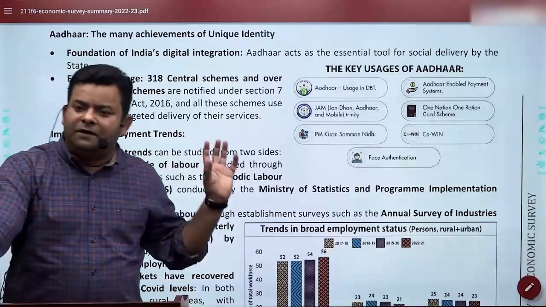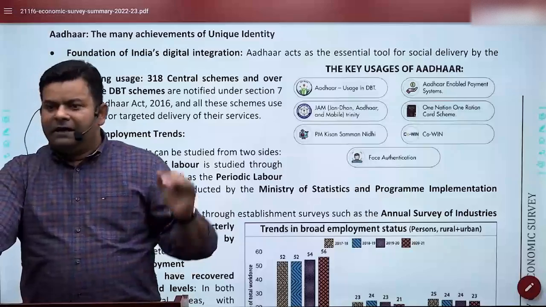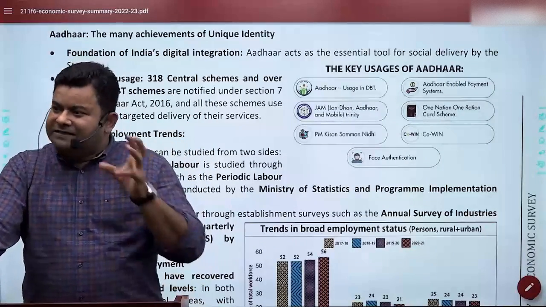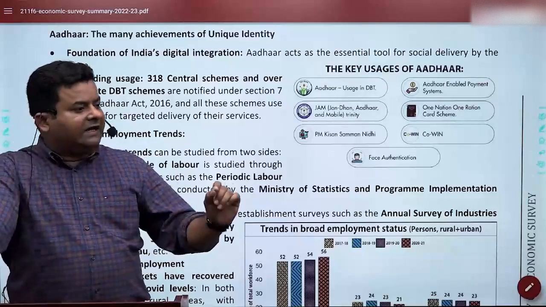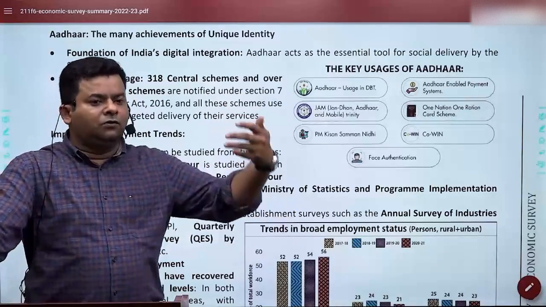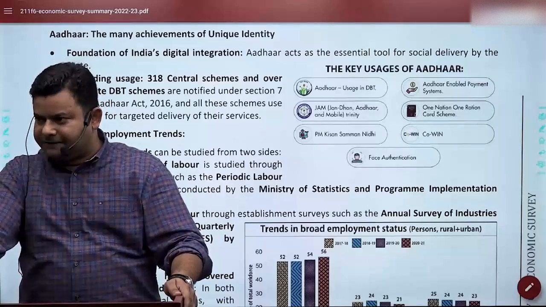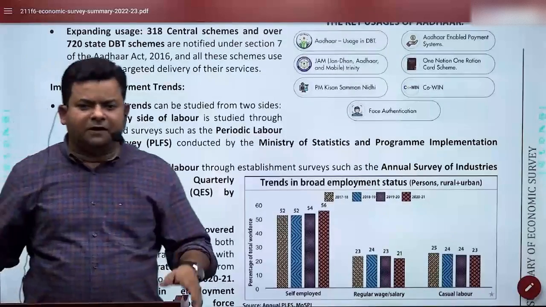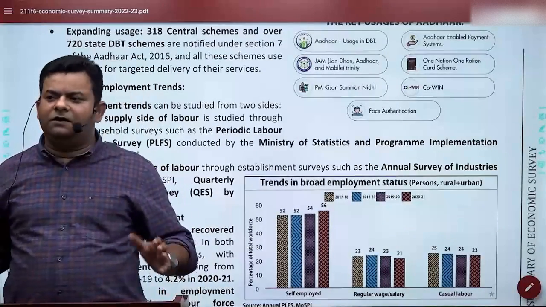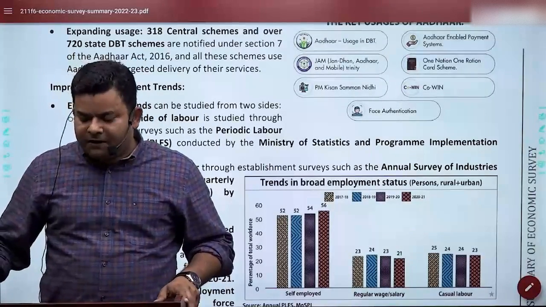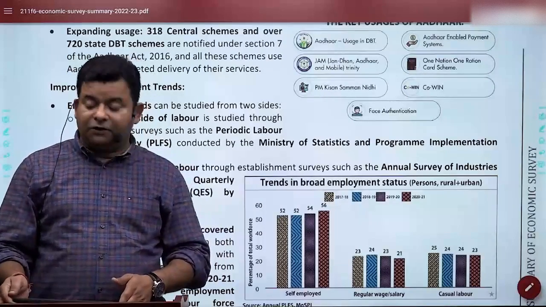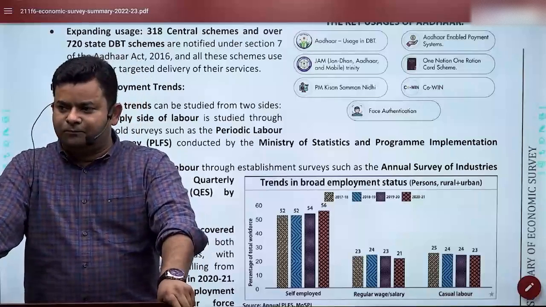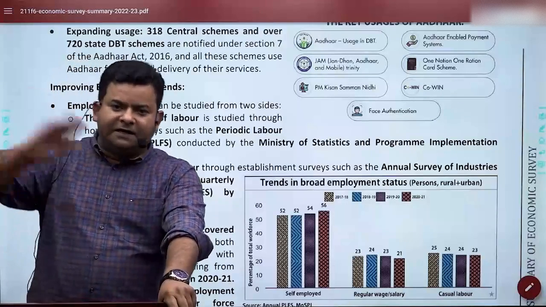Now, why is the Economic Survey talking about it? For each of the cases, they had given half a paragraph telling us how Aadhaar has enabled this facility for the larger section of society. Then, obviously, one of the very significant things which has been the debate in India is employment generation. Government is well aware of it, but let me tell you one thing. Government is very sure that we cannot give that employment which makes them dependent.